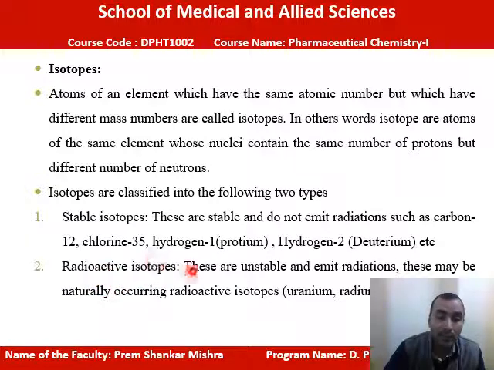Radioactive isotopes are unstable and emit radiation. These may be naturally occurring radioactive isotopes like uranium, radium, and thorium. Many radioactive elements are present that we consider as radioactive isotopes.